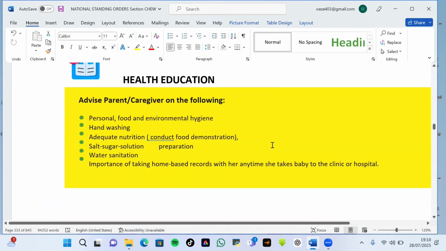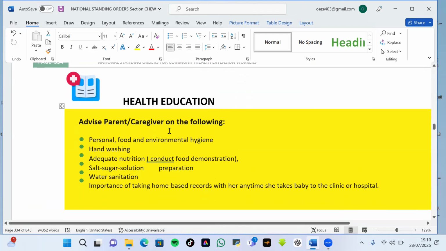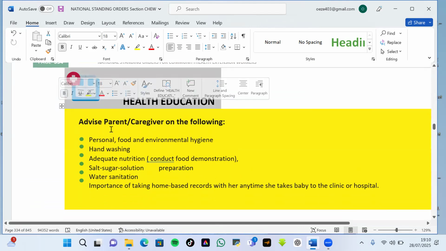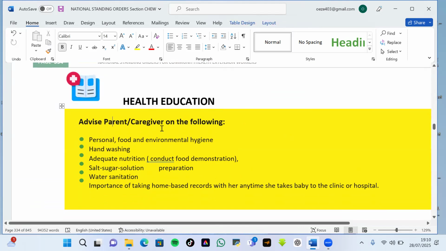Then at the end of the whole thing, for any of the complaints you give to the patient, you must also support it with health education. So you're going to advise the parents or caregiver on personal hygiene. This is where your skills on community education of the patient is very, very important. You have to educate the patient on personal and food hygiene, adequate nutrition, how to prepare sugar salt solution, then water sanitation, and every other important thing that is listed, depending on the complaint you are handling.